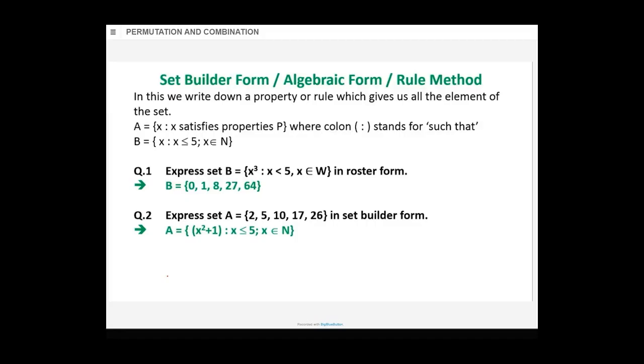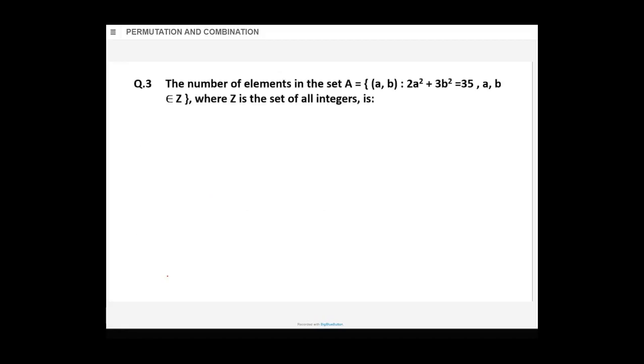Clear? Next then. So two formats: roster form and set builder form. Next. The number of elements in the set A is equal to, in curly brackets, (a, b) colon 2a square plus 3b square is equal to 35, a, b belongs to Z, where Z is the set of all integers. What is Z? Set of all integers.